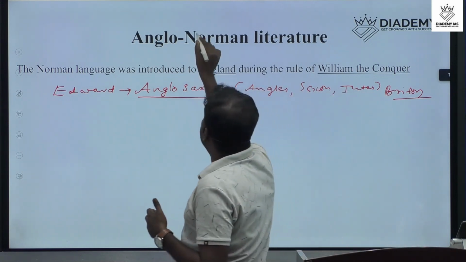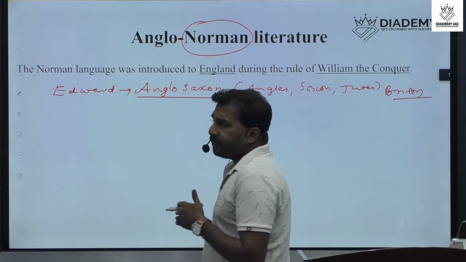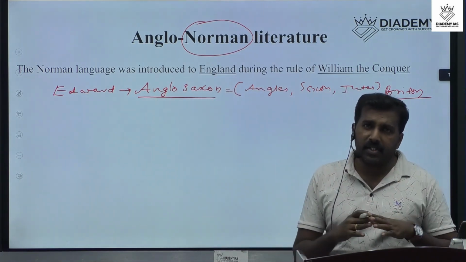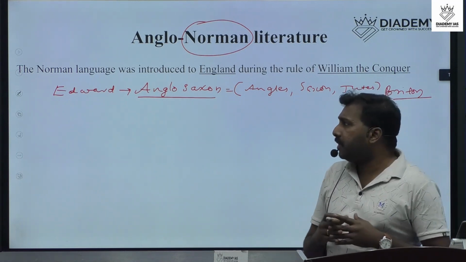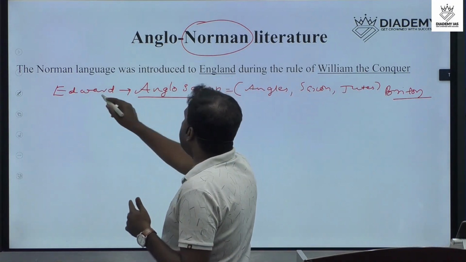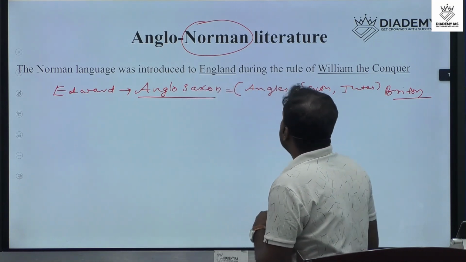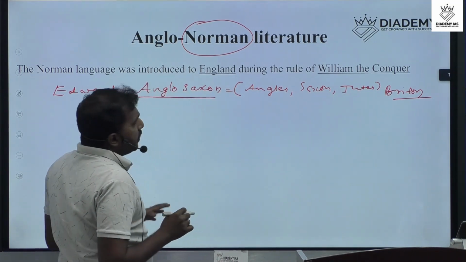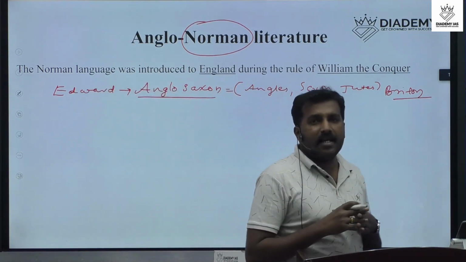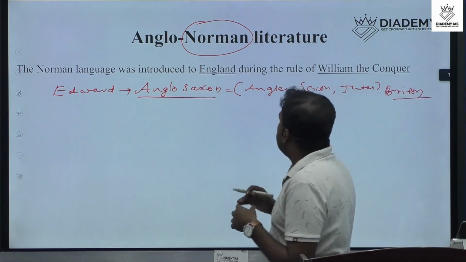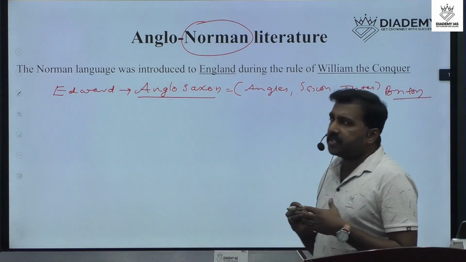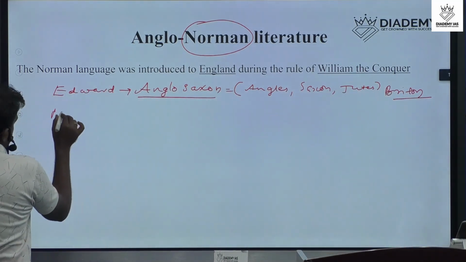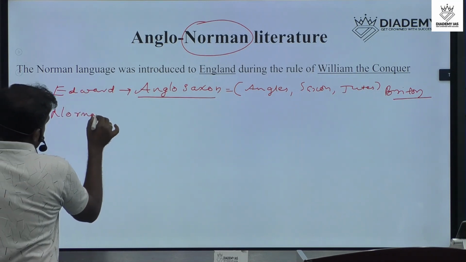But when the Normans arrived in Britain, the Anglo-Saxons lost their domination, and the last Anglo-Saxon king was Edward. Then in this time, the Norman language was introduced. That means when the Normans arrived in England, a new language was introduced in England, that is the Norman language.